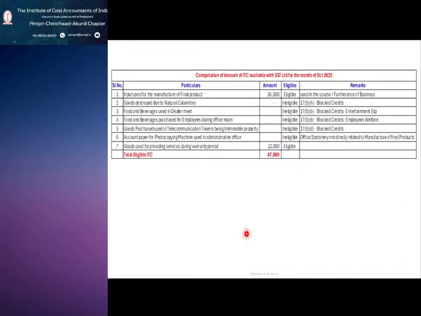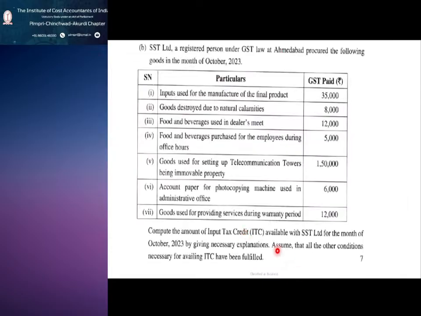So how you have to present in the question what has been asked: amount of ITC available with SST for the month of October. Assume all the other conditions necessary. By giving necessary explanations, all the other conditions for availing have been fulfilled.